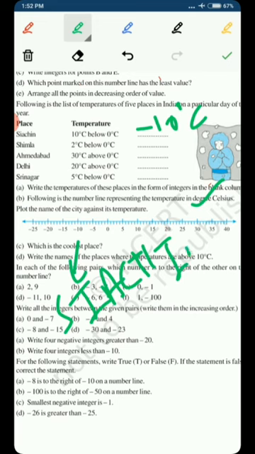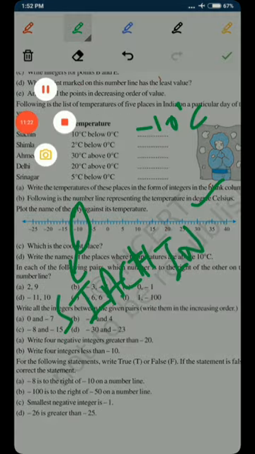Like this we will write. We have to encircle that number, whatever is given in the temperature, and with an arrow we will write the name of the city. This is the way we'll solve part B.